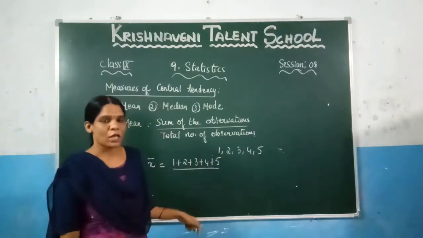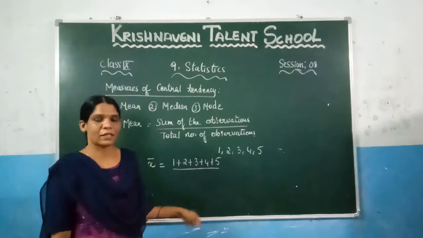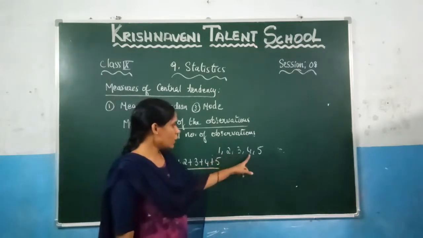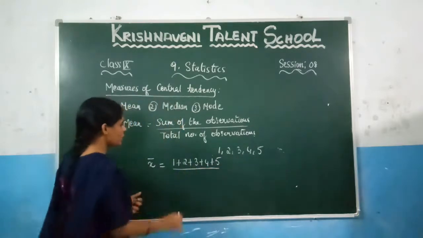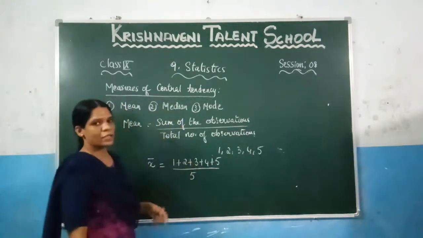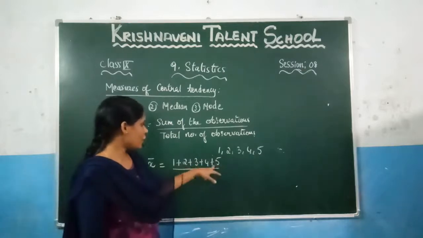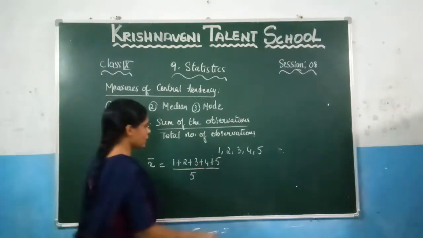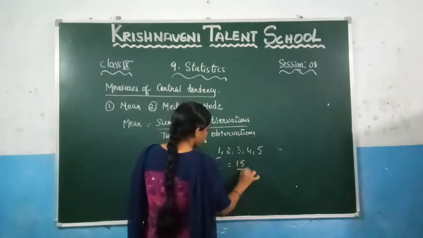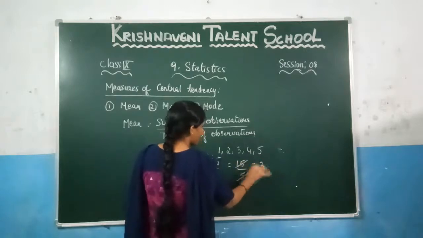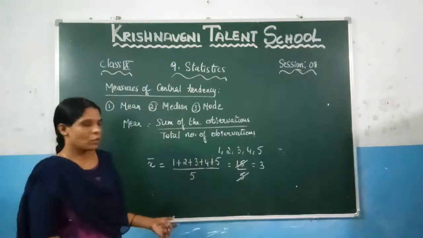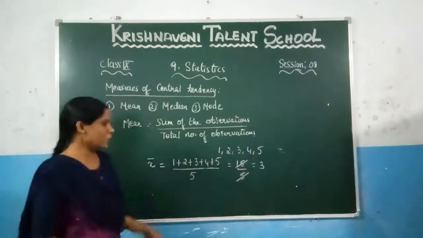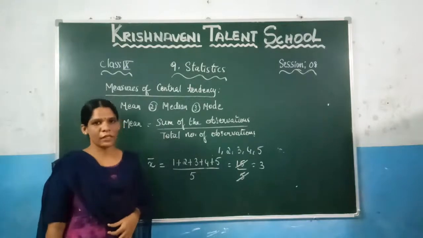Now you need to count how many observations are there in the given data. 1, 2, 3, 4, 5. So there are 5 observations in total. Write it here, 5. Now add them, how much do you get? 5 plus 4, 9. 9 plus 1, 10, 12, 15. So you get 15 by 5. 5 ones are 5, 5 threes are 15. So what is the mean, the representative of this data? It is 3. That 3 we call the mean of the given data.